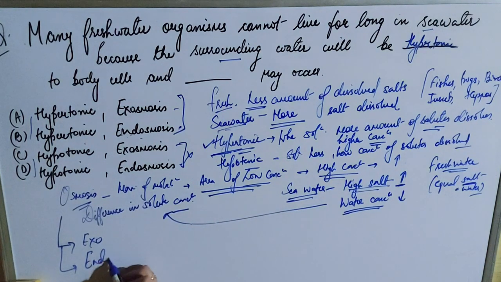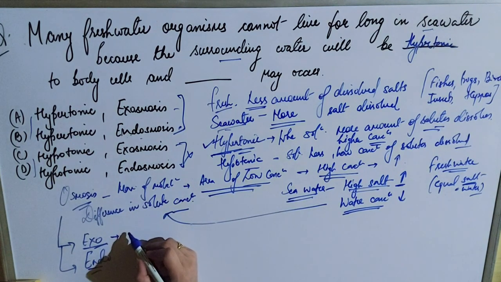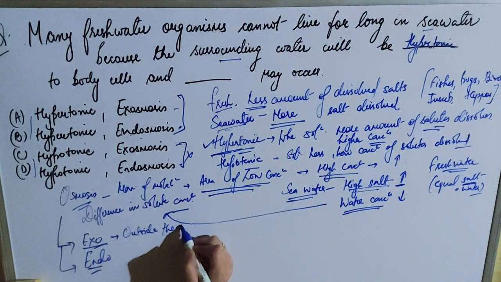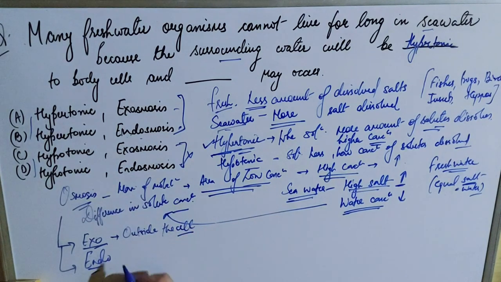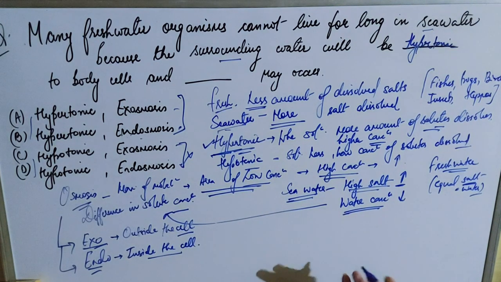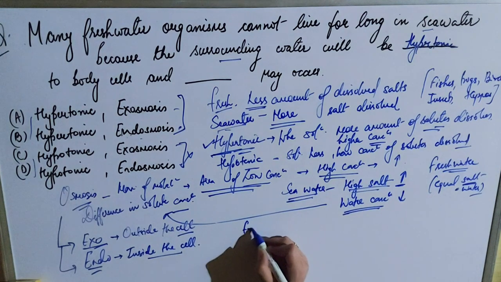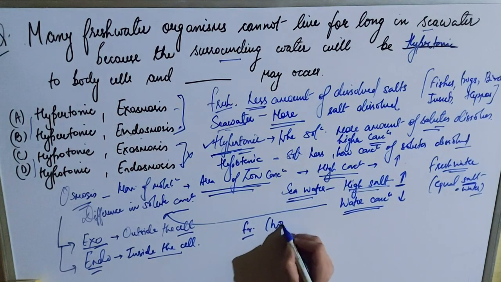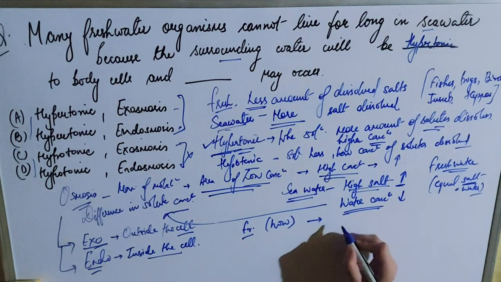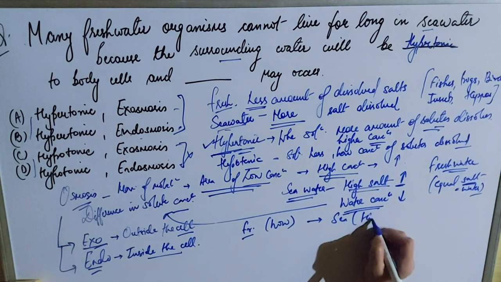There are two types of osmosis, exo and endo. When water or solutes move outside the cell or outside the body, that is called exosmosis. When the movement is inside the cell, that is called endosmosis. So here, in fresh water there is a low concentration of salt, and in seawater a high concentration of salt.